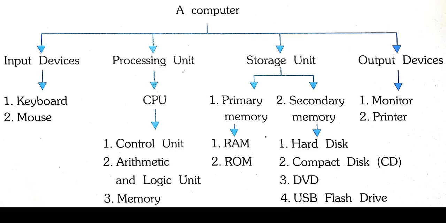Secondary memory is classified into four types. The first one is hard disk, the second one is compact disk, that is CD, the third one is DVD, and the fourth one is USB flash drive. The last one is output devices. The parts of output devices are monitor and printer.